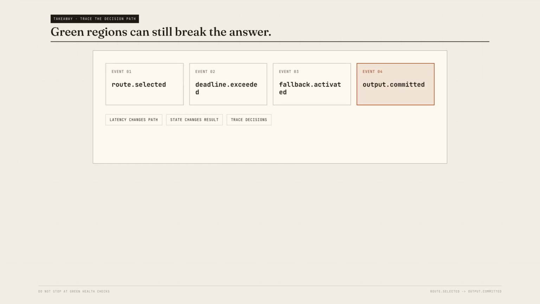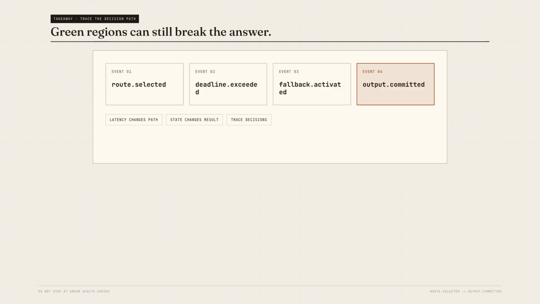Multi-region inference does not fail only when a region goes offline. Sometimes every region is available, every container is healthy, every API returns 200, and the global system still violates its consistency contract. Your traces should not merely tell you where the request spent time. They should tell you which decisions that time caused.